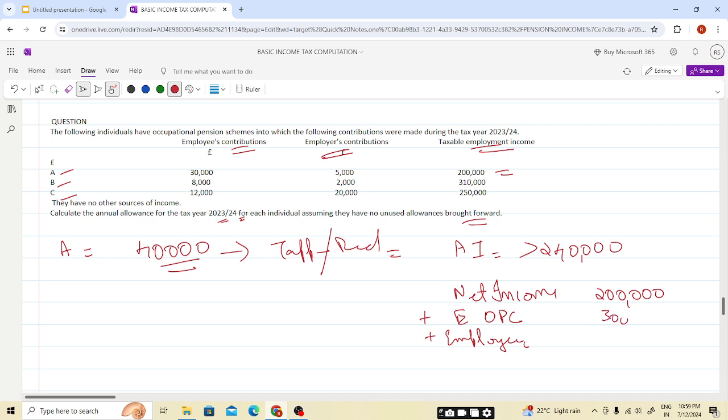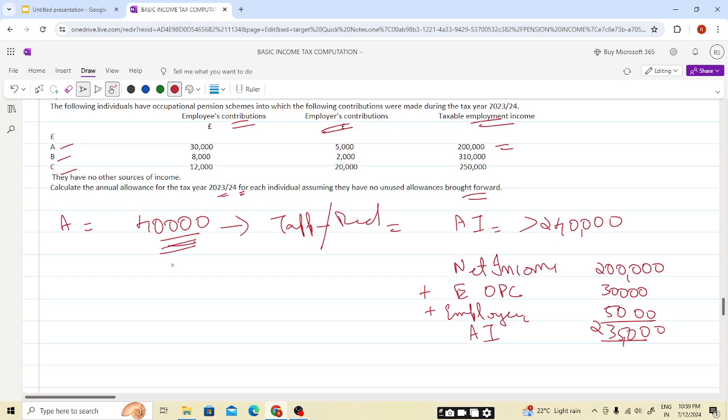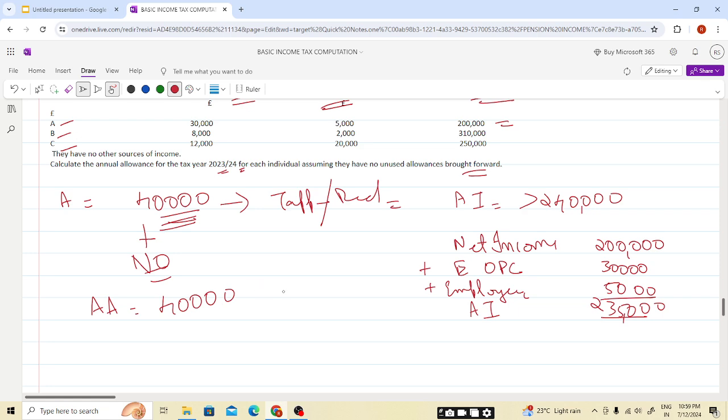So 30,000 plus 5,000 gives 235,000 pounds. So our AI is less than 240,000, so the full annual allowance will be available. Plus, previous 3 years are not available. So the annual allowance will be 40,000. If the contribution exceeds this, an annual allowance charge will apply in case of A.